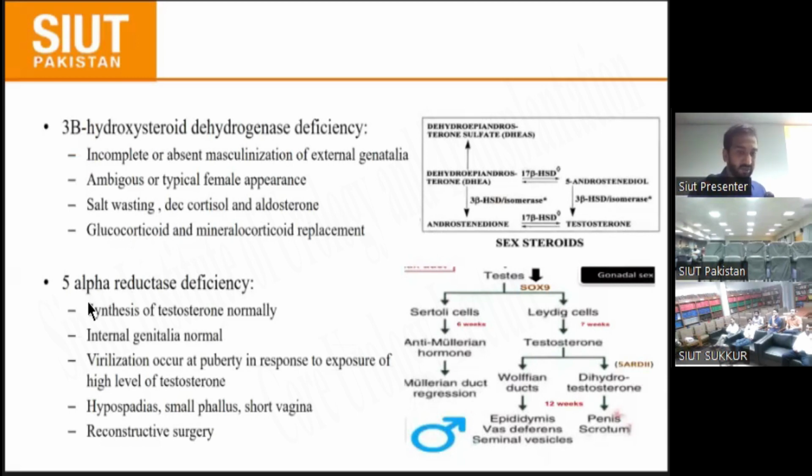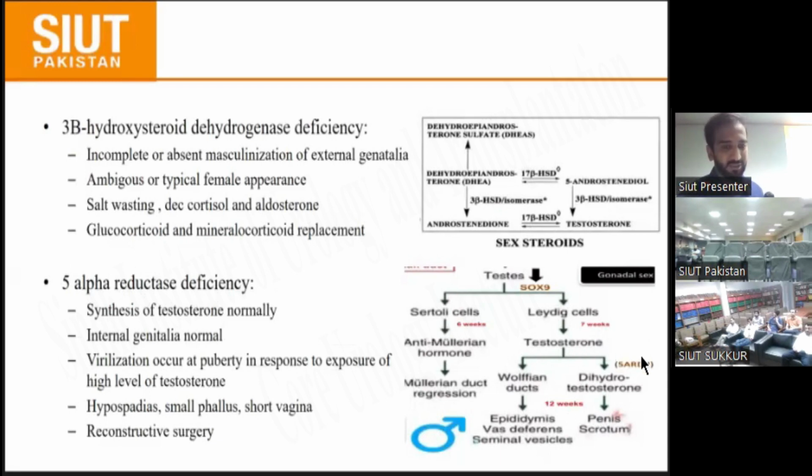And another is 5-alpha reductase deficiency. Here testosterone is present, but it is not converted into dihydrotestosterone. Dihydrotestosterone is mostly involved in the external genitalia.